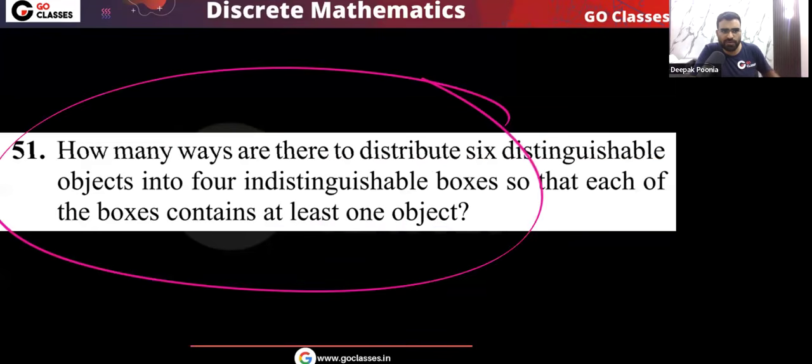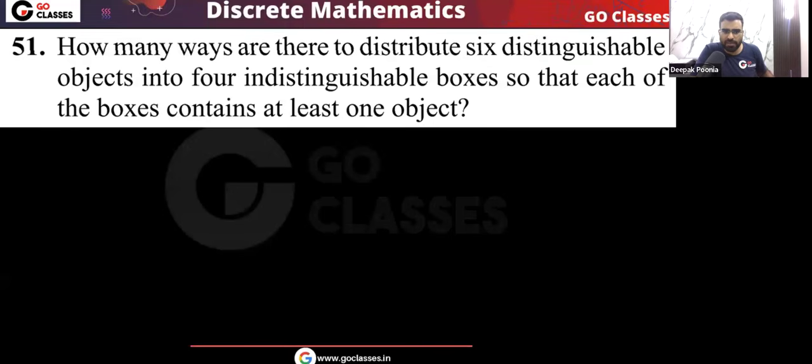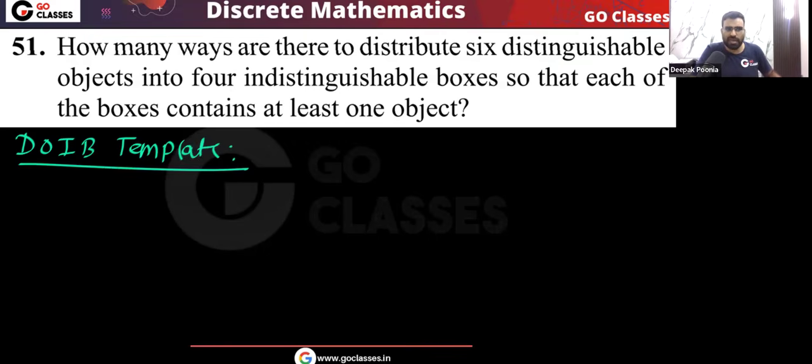Let's solve this question. Question number 51 from Kenneth Rosen. How many ways are there to distribute 6 distinguishable objects into 4 indistinguishable boxes so that each box must contain at least one object? First of all, which template is this? This is the DOIB template, because you have distinguishable objects into indistinguishable boxes. Now how to solve this DOIB template? First you understand that this is a DOIB template, and in the DOIB template, I told you that there is no direct simple formula. So we need to create cases.